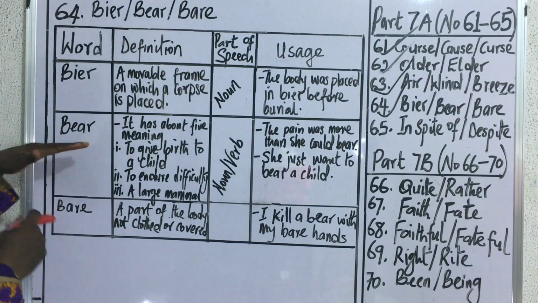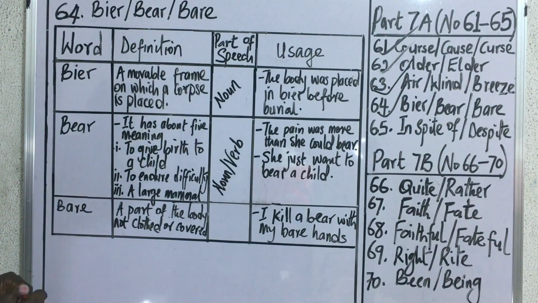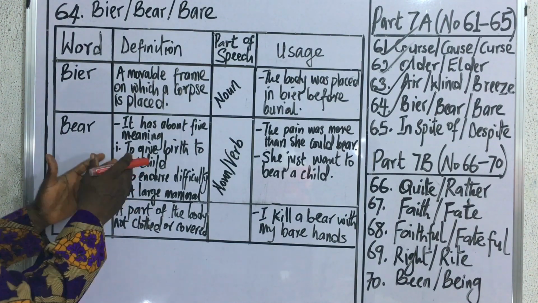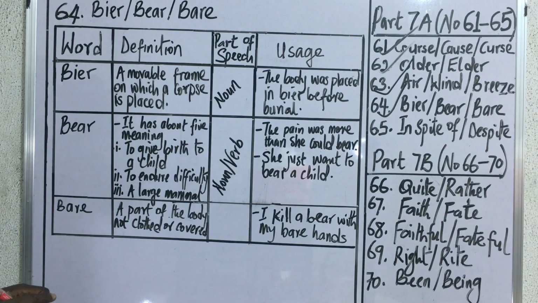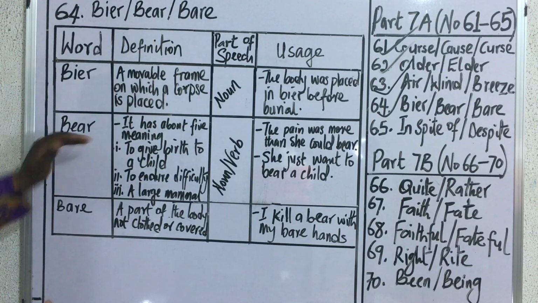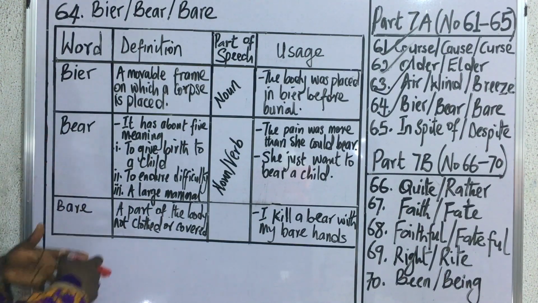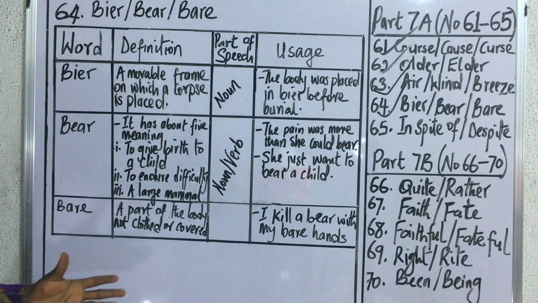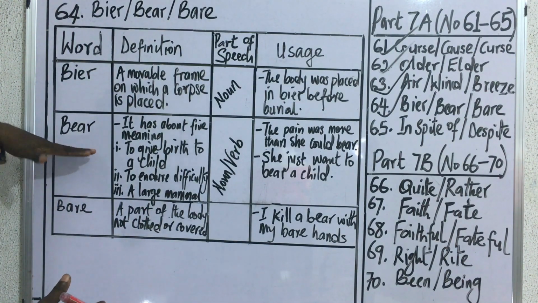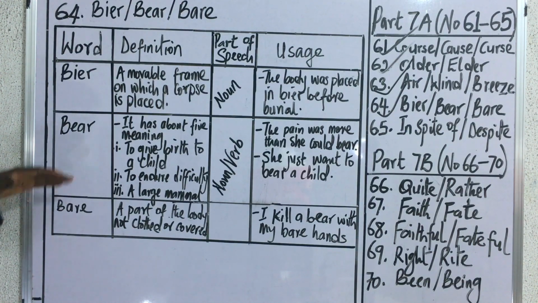Then another meaning of bear, B-E-A-R, that we're going to be discussing here, is to endure difficulties. That is, when there is a problem or a pain and you are able to carry through it, then you use the word bear. Then the third meaning of bear that we're going to be looking at here is that bear means a large mammal that usually walks on its sole. Now, these are the meanings of bear that we shall be considering in this video. So the next one that we have again is bare.